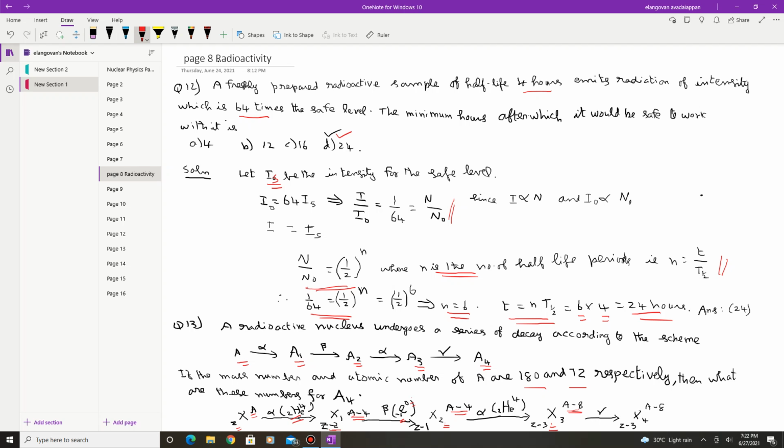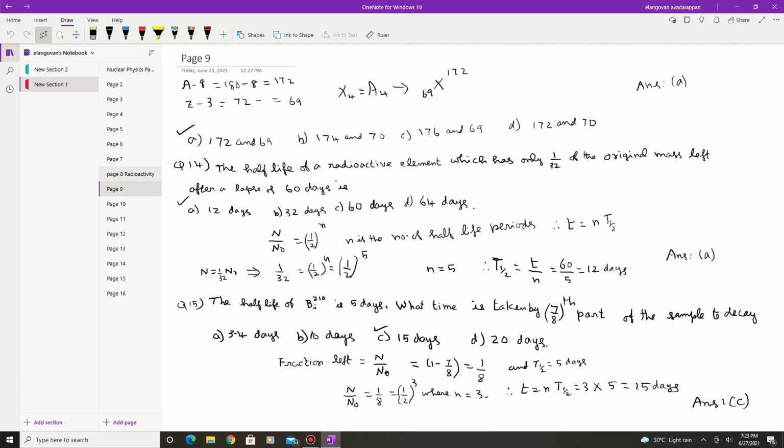So the final end product is X4, the element, whose A value is A minus 8 and Z value is Z minus 3. So if you look at the options, this is the correct answer. So the option A. Because A is given as 180, so 180 minus 8 is 172. And Z minus 3, Z is given, so Z minus 3 is equal to 69. So this is the correct answer. So they are 172, 69. So the option A is the correct.